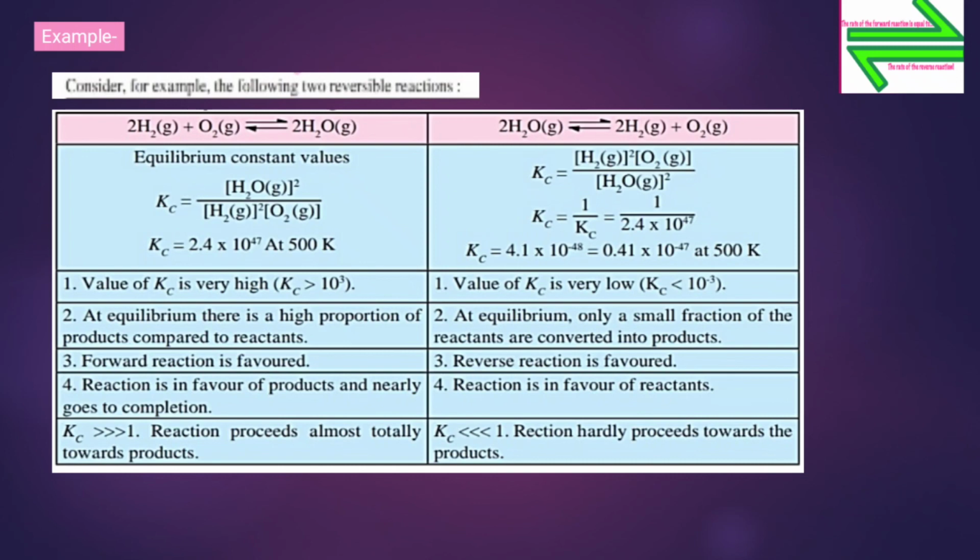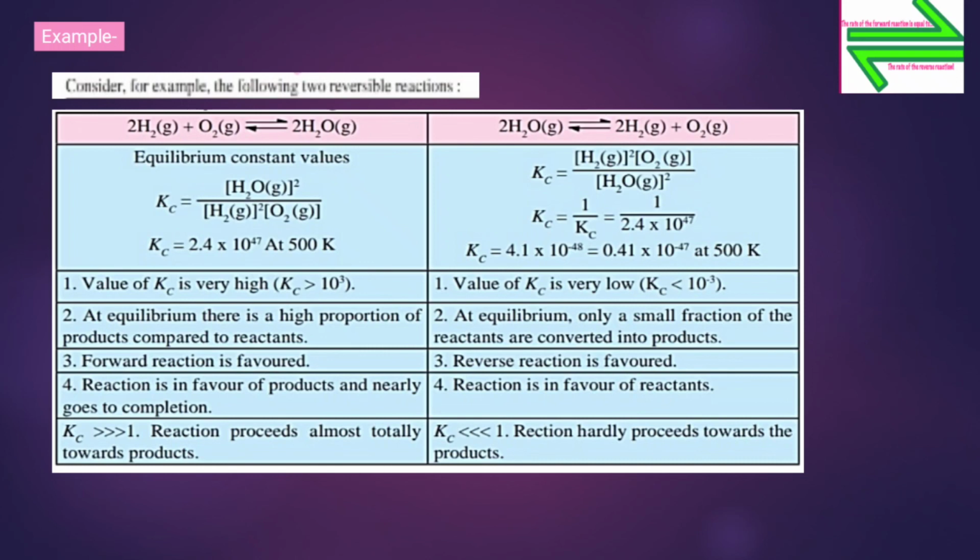So here first, the value of Kc is very low, which is less than 10 raised to minus 3. At equilibrium, only a small fraction of the reactant is converted into product. So the concentration of product will be very less and the concentration of the reactant will be more. The third point, reverse reaction is favored.